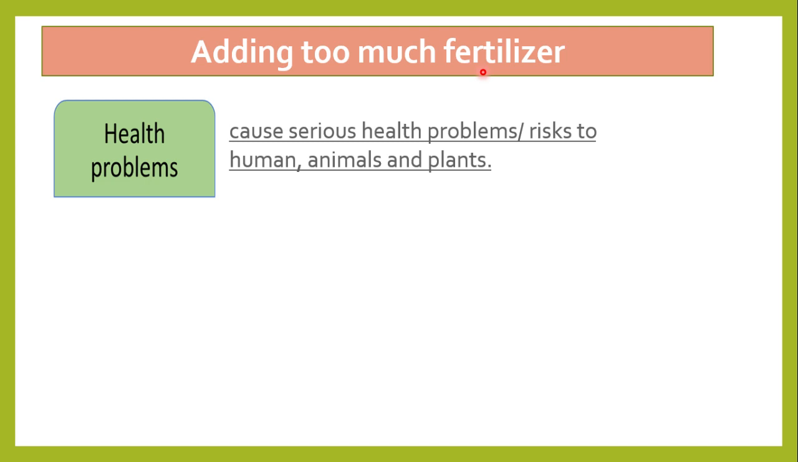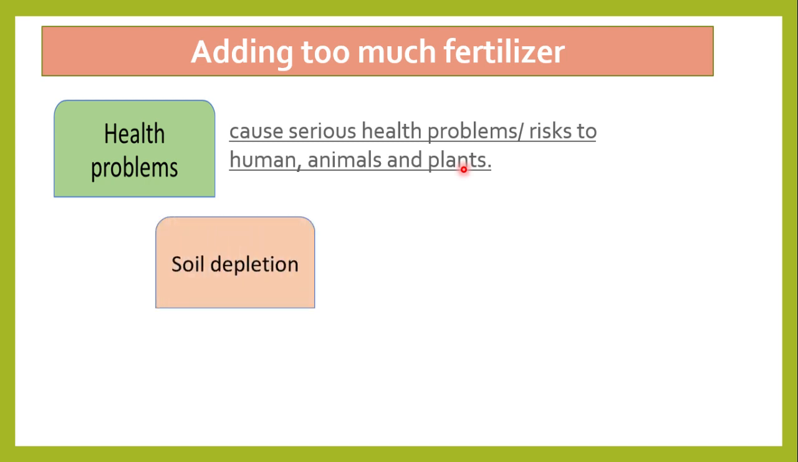And when this underground water is extracted for domestic purposes, the fertilizer becomes part of the body of humans and animals. So it can cause serious health problems. Even these fertilizers become part of the plant's body and they may be transmitted to humans through vegetables and fruits.